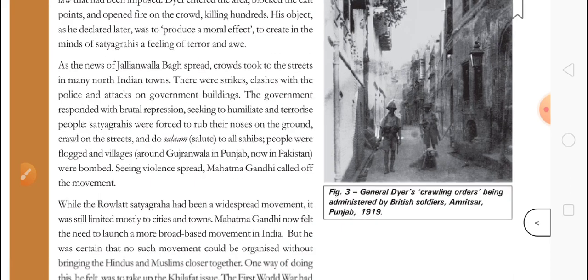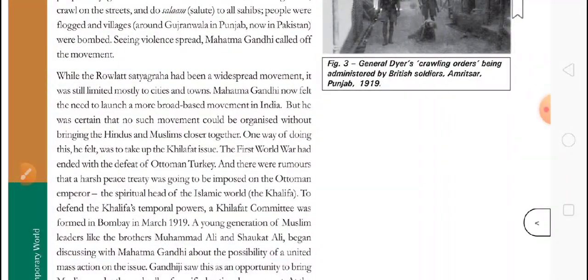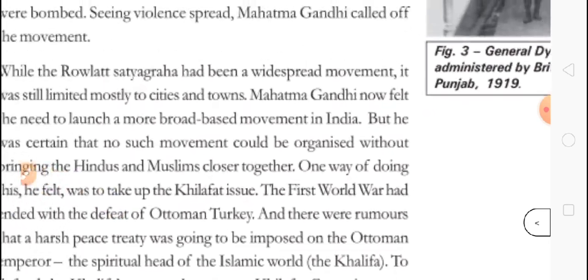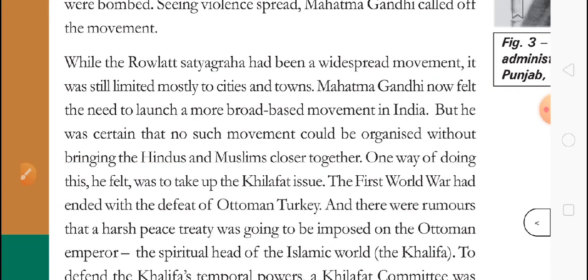While the Rowlatt Satyagraha had been a widespread movement, it was still limited mostly to cities and towns. So we all know, what they are telling in this paragraph is that the non-cooperation movement was going on at that time and it became violent just because of Jallianwala Bagh and what happened after that. So Gandhiji thought this movement was only in the towns and cities, but now he wanted to launch this movement in villages also.